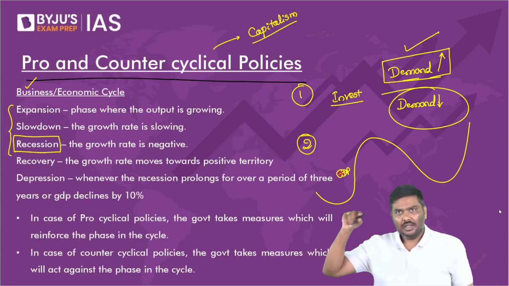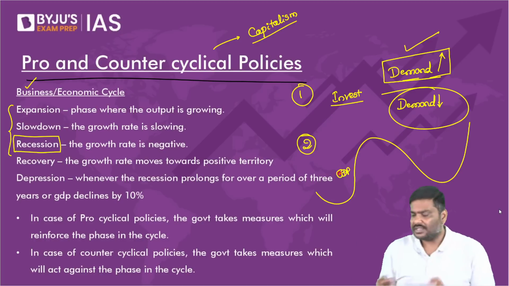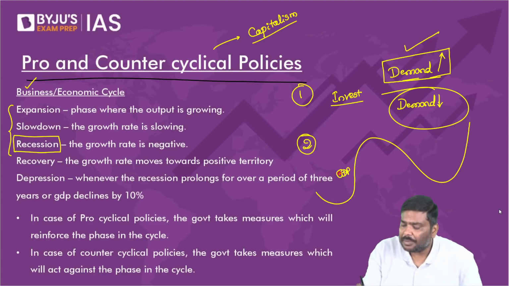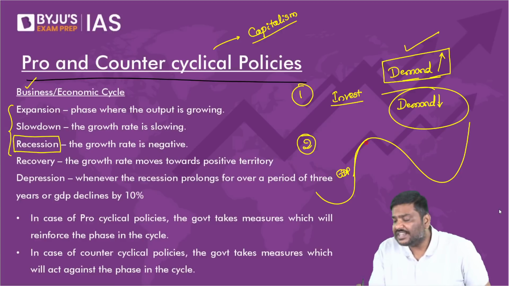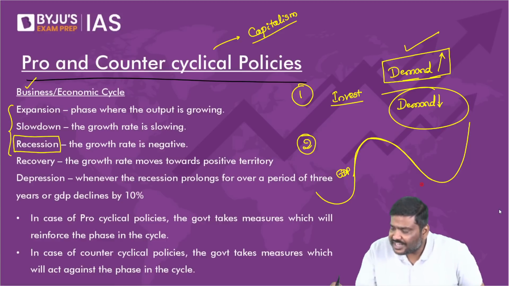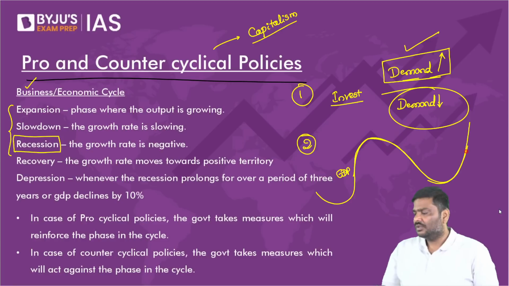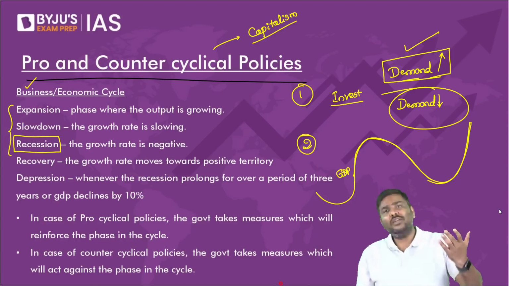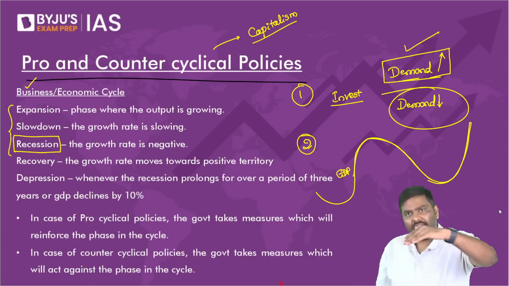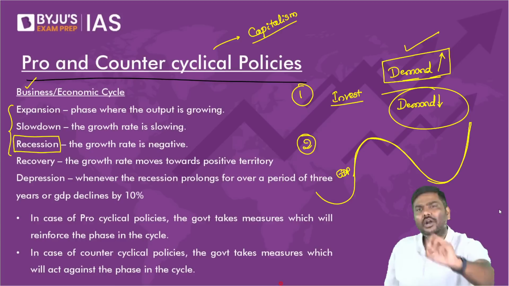I'm showing a sine wave like this. I'm basically representing a sine wave. If the sine wave is a GDP number, what generally happens for economies is, for certain years, GDP will keep on increasing. For certain years, GDP will decrease. Again, for certain years, GDP will increase.